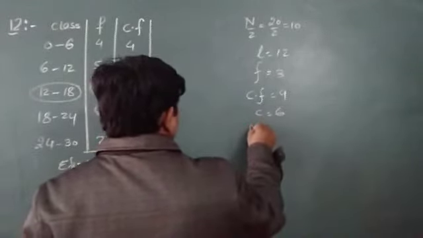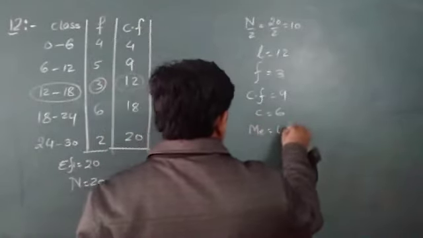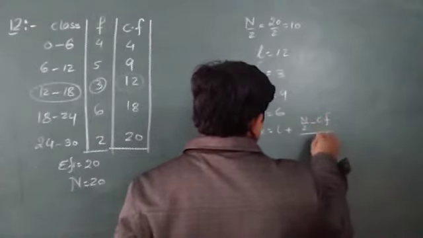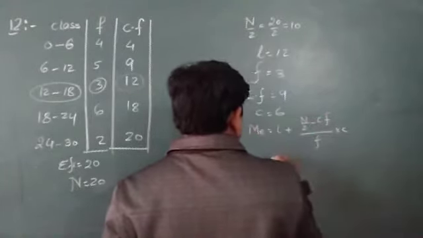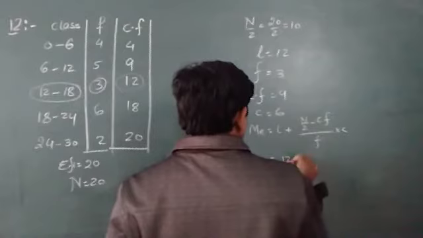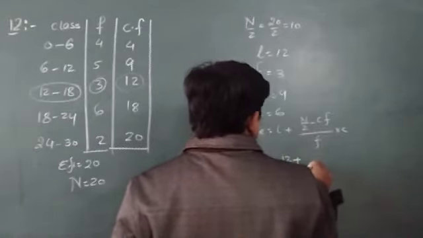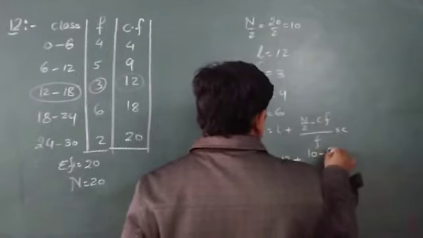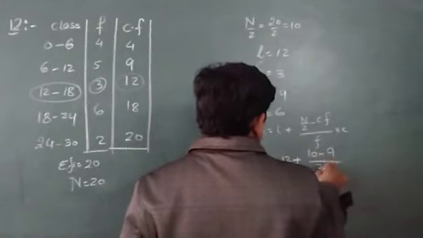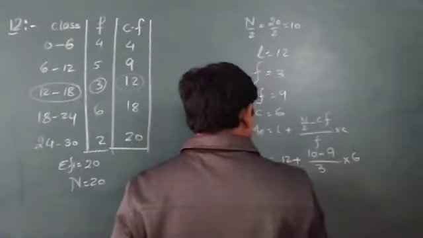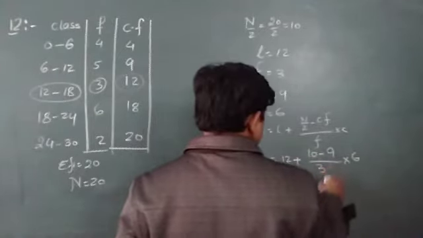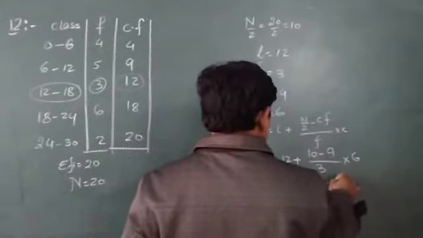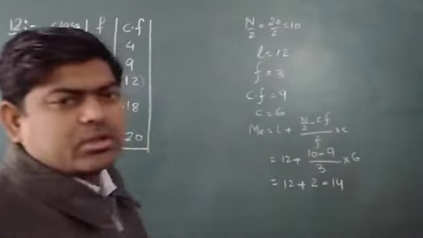Now I can find the median, that is equal to L plus (n upon 2 minus CF) upon F into C. When I substitute the values, I will get 12 plus (n upon 2 is 10 minus CF is 9) upon F is 3 into 6. So it is 12 plus 10 minus 9 is 1, and that is 2, that is 14. I am going to take the median as 14.